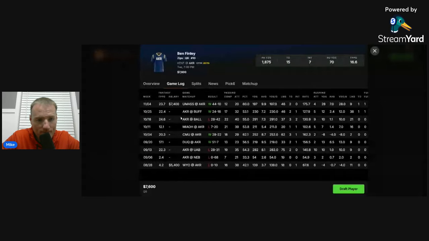Either way, Ben Finley is Akron's quarterback. This is the team on the slate that's going to have the highest passing volume. They're ranked 44th nationally in pass rate. And Finley, to his credit, has had a really good season so far when he's going up against other MAC teams. 4 out of his 5 MAC games has been over 20 DraftKings points. Only one of them was under 20, and that was Miami, Ohio. That's one of the best defenses in the MAC, so I can forgive that.